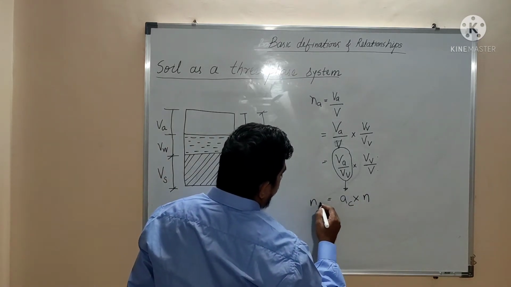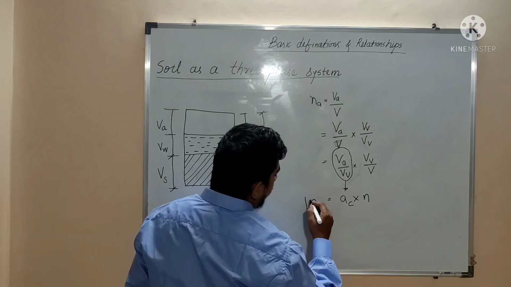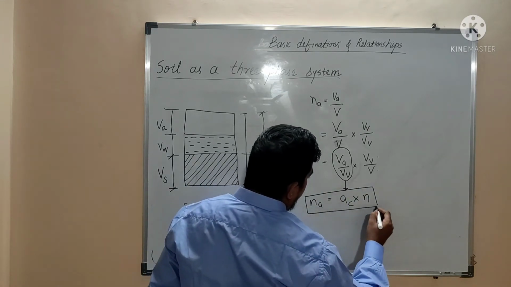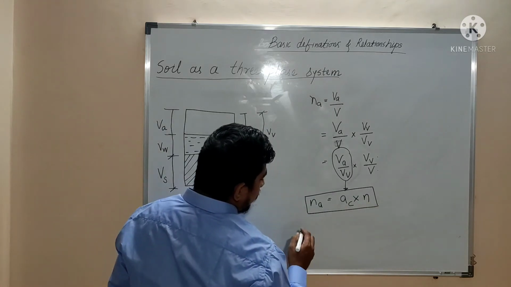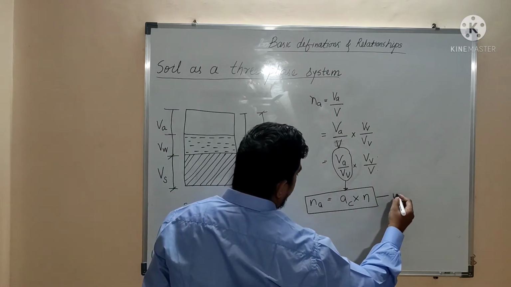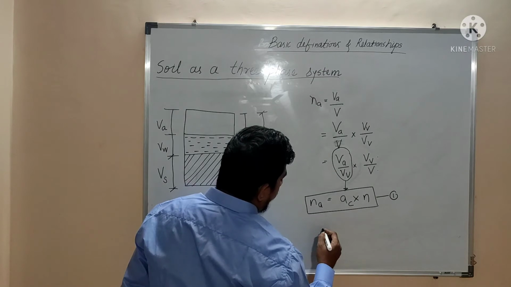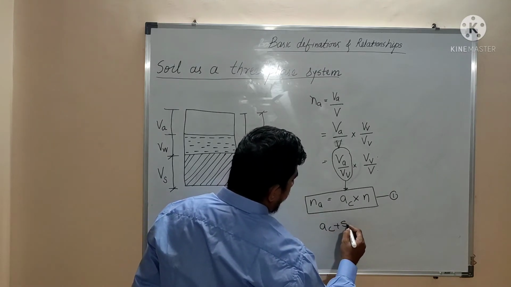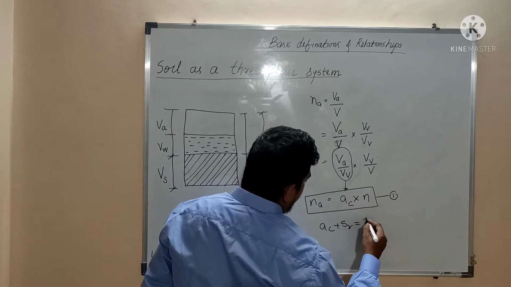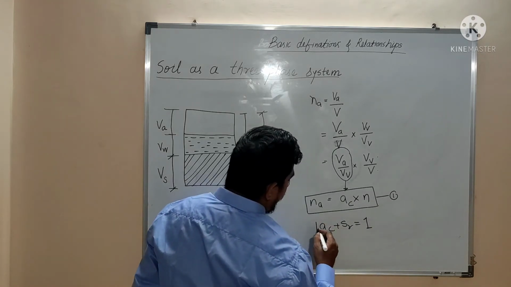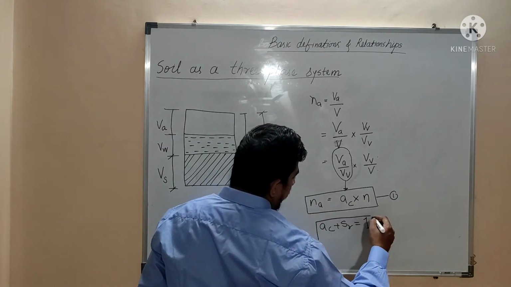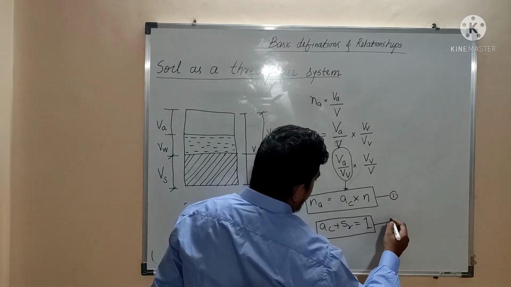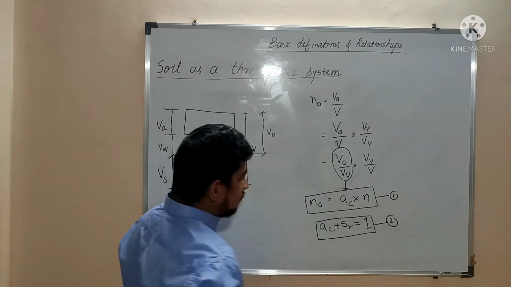So there is a relation between percentage air voids and air content, that is Na is equal to N multiplied by AC. So we got one equation. Another equation we have is that AC plus SR is equal to 1. This equation will always help us whenever we want to solve certain problems. So these two equations are there.